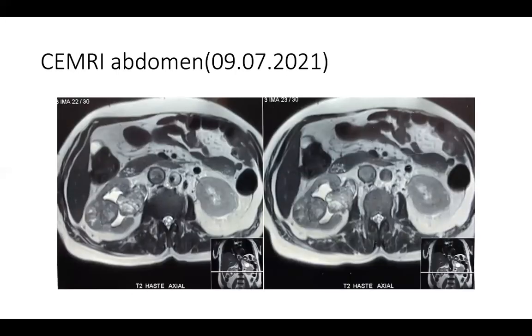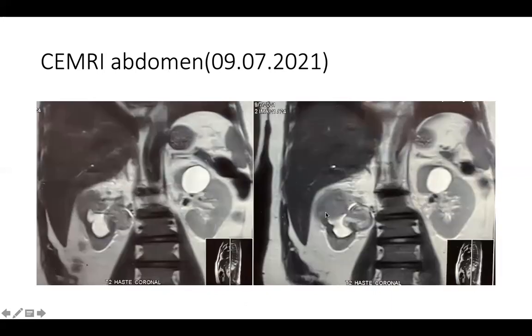In this MRI, you can clearly see a hyperintense mass lesion in the right kidney. There are two masses separately seen, one on the medial and the other on the lateral cortex of the kidney, and also an IVC which was distended with a thrombus inside. Here you can see because of that medial mass, some amount of pelvic calyceal dilatation was also seen.